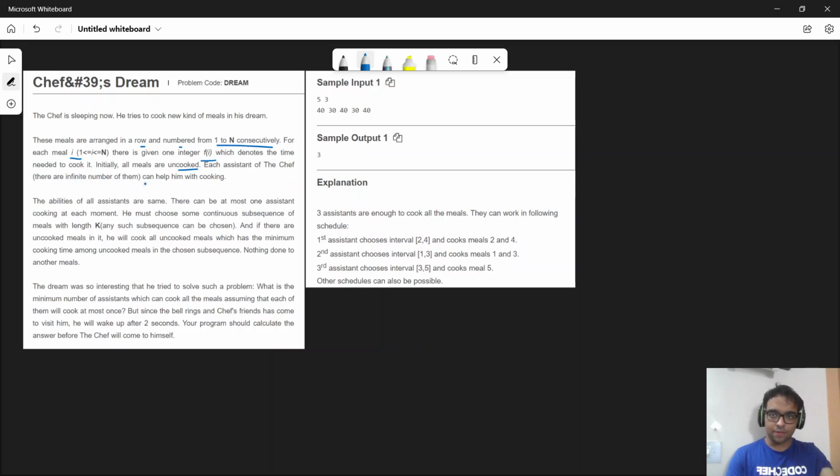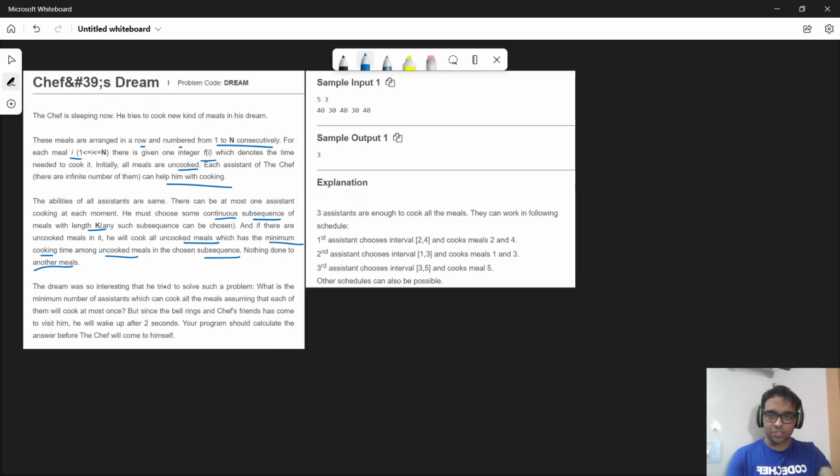Each assistant of the chef can help him with the cooking. The abilities of all assistants are the same. There can be at most one assistant cooking at each moment. He must choose some continuous subsequence of meals with length k. Any subsequence can be chosen, and if there are uncooked meals in it, he will cook all uncooked meals which have the minimum cooking time among all uncooked meals in the chosen subsequence. Nothing is done to the other meals in that particular step.